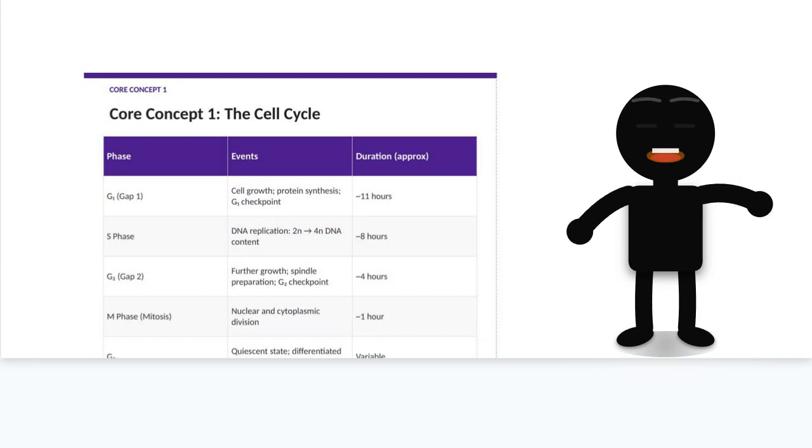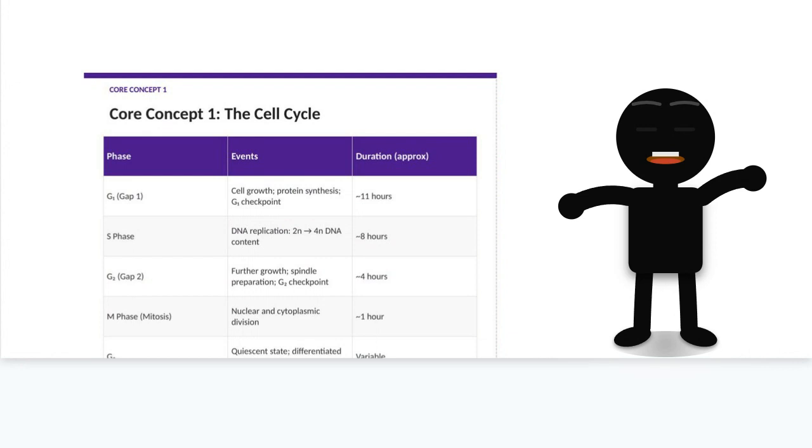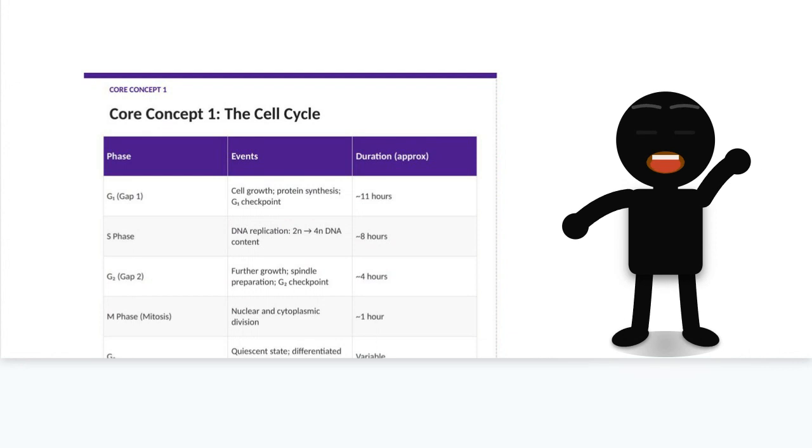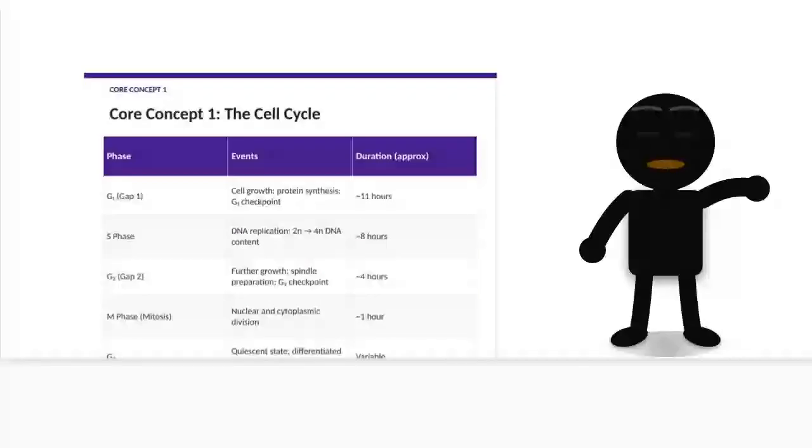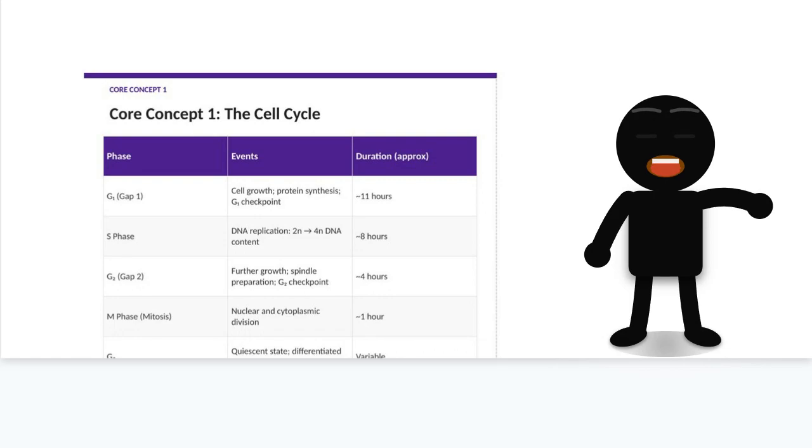Before a cell divides, it must prepare thoroughly through the cell cycle. G1 is the first gap phase. The cell grows, makes proteins, and checks whether conditions are right to proceed. The G1 checkpoint is critical for cancer biology. It checks for DNA damage. S phase is when DNA replication occurs. The DNA content doubles from diploid 2N to 4N.